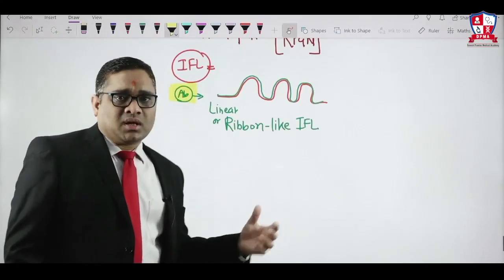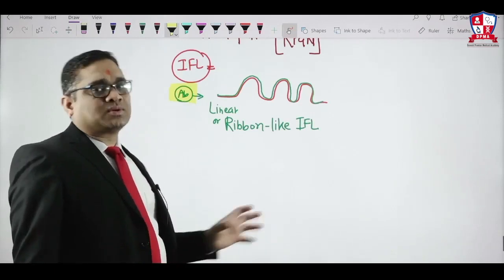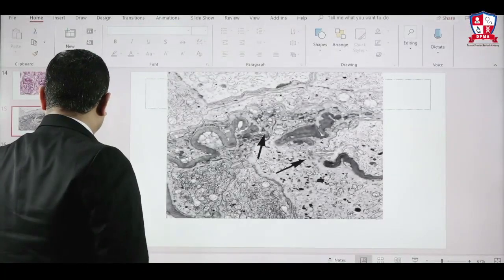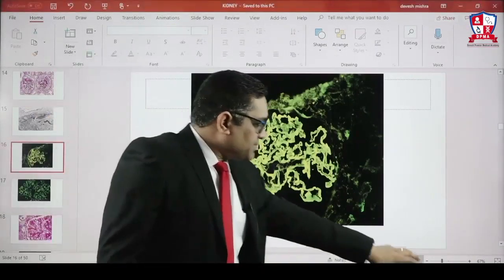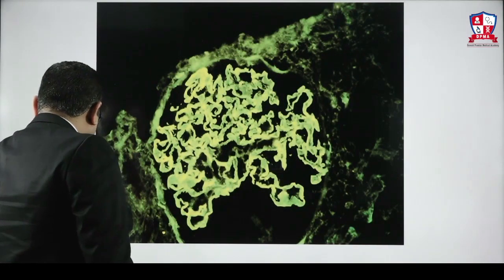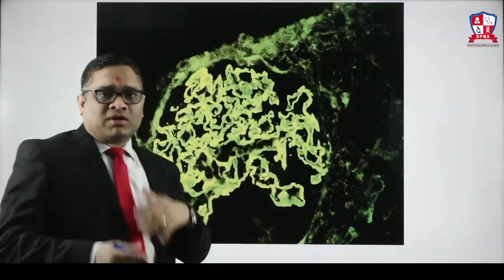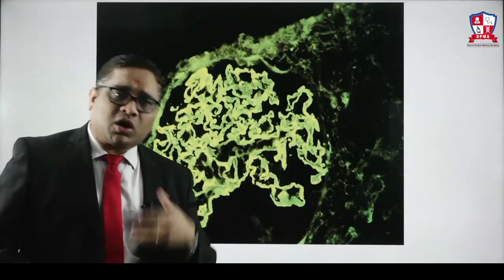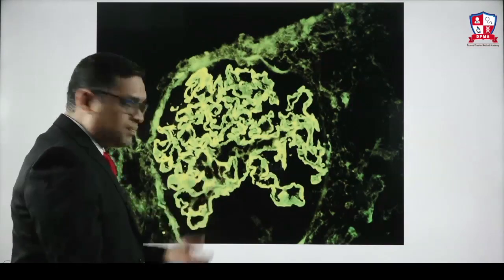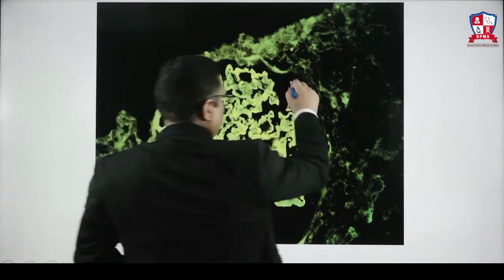That is what we have discussed just now, right? Linear ribbon-like immunofluorescence will be present in Goodpasture syndrome. So this is about Goodpasture syndrome, and now I will show you the immunofluorescence microscopy, which was the question in AIIMS 2016. Right now I am showing you immunofluorescence microscopy, and you have to guess in your mind, because you have learned the pattern of immunofluorescence. So now you tell me, what do you think of it? Linear or immune complex? See, homogeneous, linear, right? No granularity.